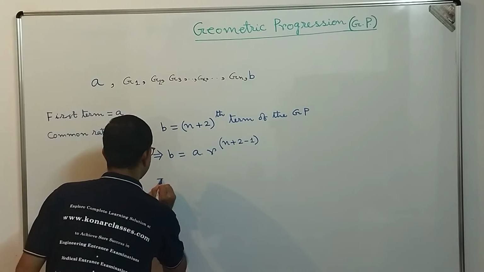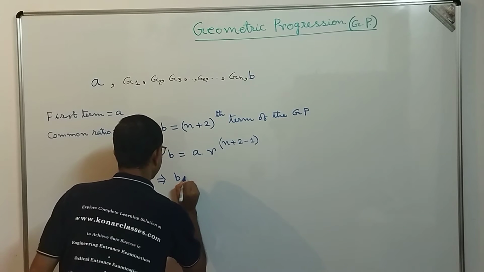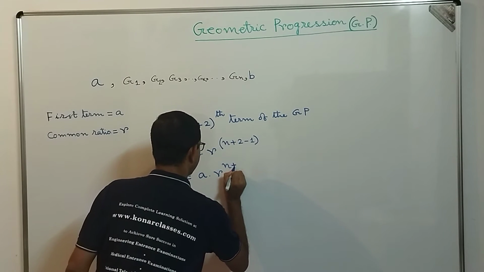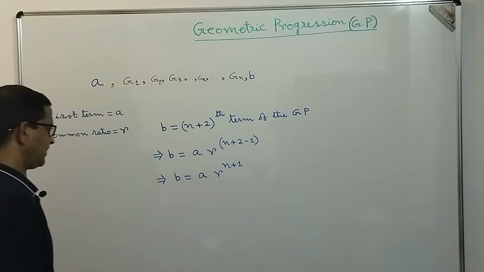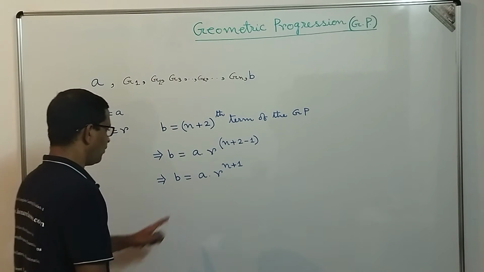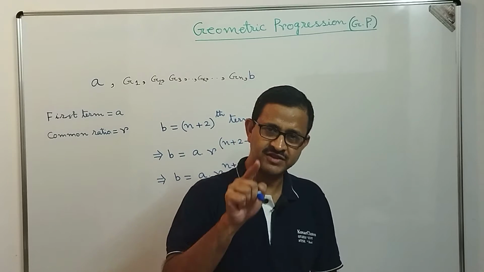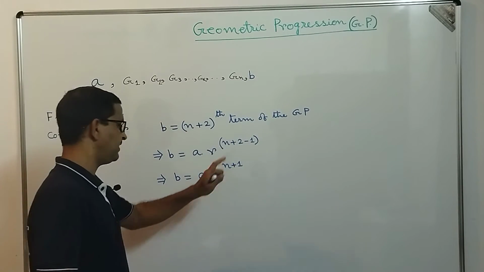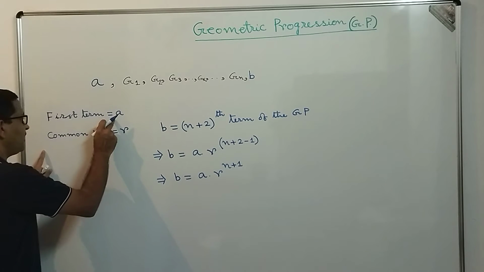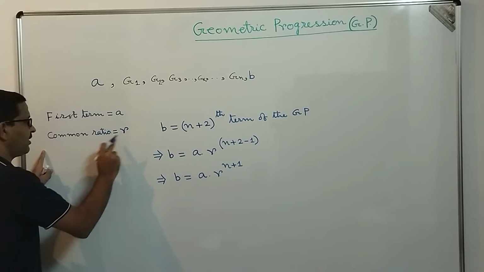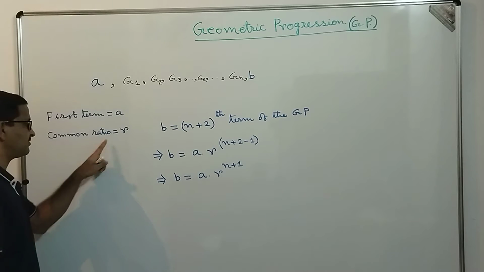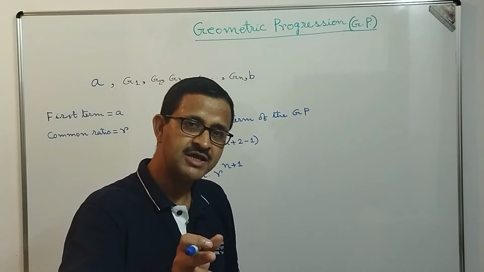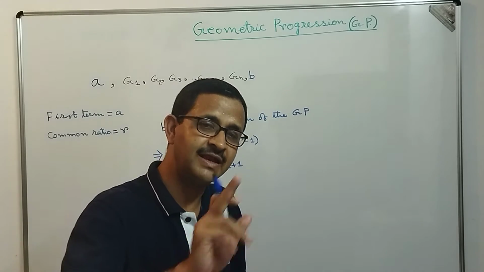So from here we get B is equal to A into R power n plus 1. Now what is our purpose first? Our first purpose is to find the value of R in terms of A, B and n. Why? Because A we are aware of, R we are not aware of. R is our assumption as a common ratio. So it is our first task to find the value of R in terms of A, B and n.